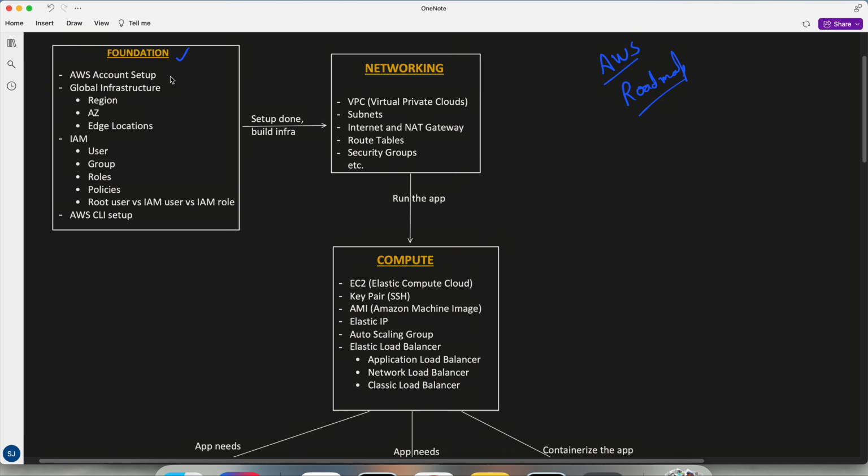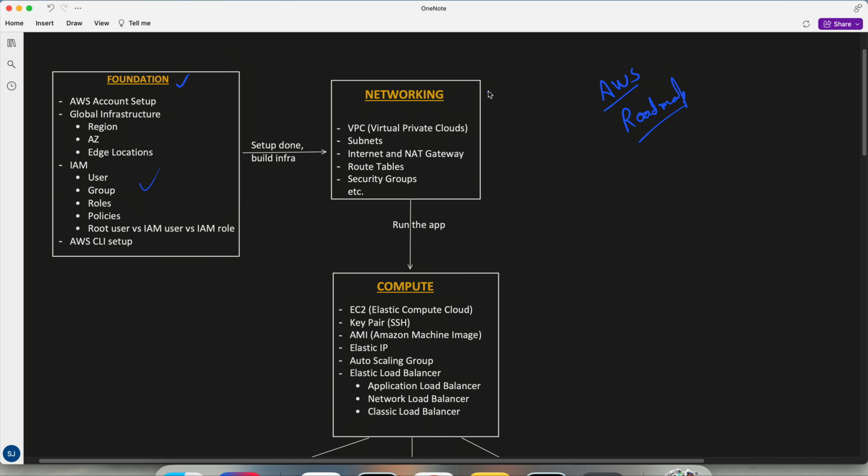First is foundation, where we will set up the AWS account, IAM, groups, roles, policies, very basic. Then we will cover the networking part. Networking is important because whatever servers we have, we need to set up boundaries: who can connect with them, which server can talk with the outside world, and which can talk with the inner world. All of this we control through our network, covered in the networking part.